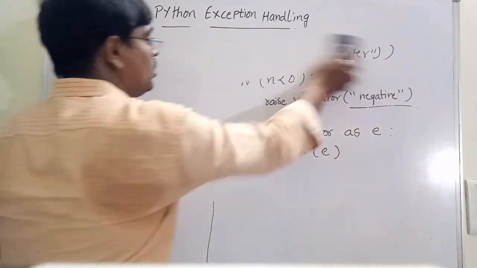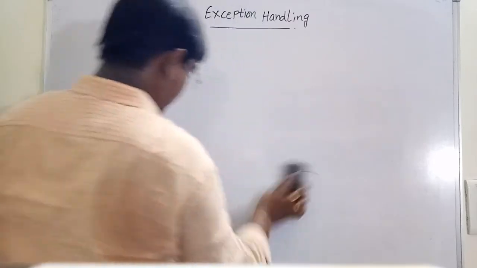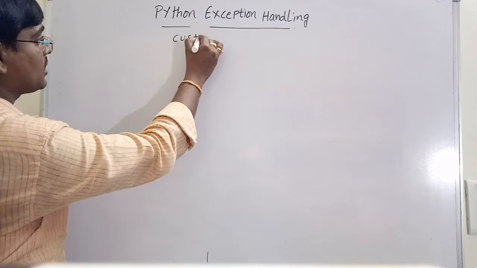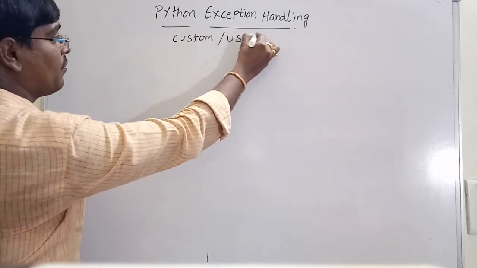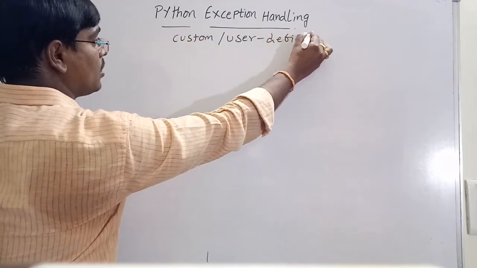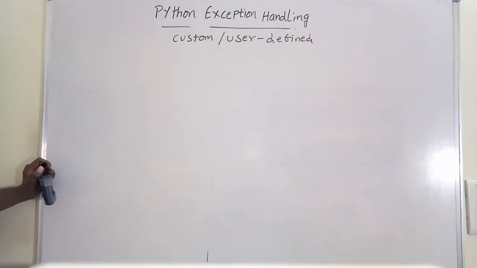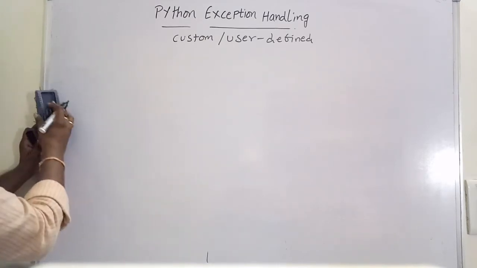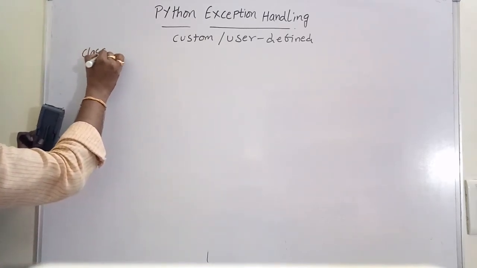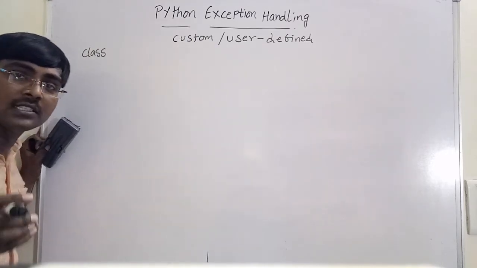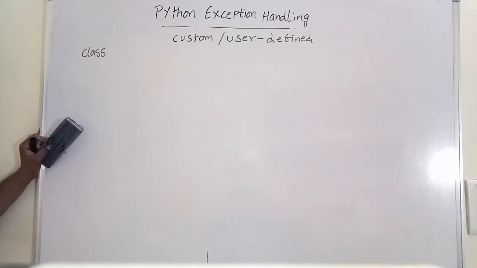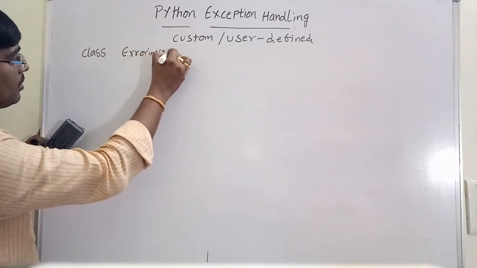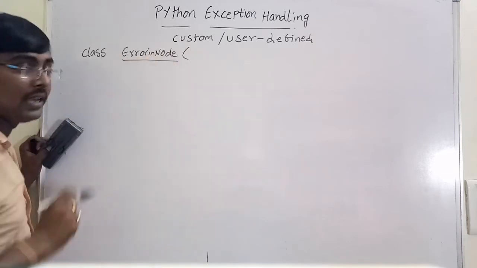Now I will show you one example. Built-in exceptions first, and after that we go to custom exceptions or user-defined exceptions. For example, class. In this, we are defining an exception class. Consider a simple example: class Error, suppose this is our created exception.